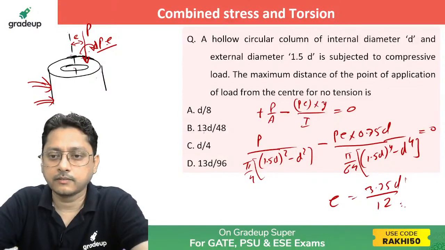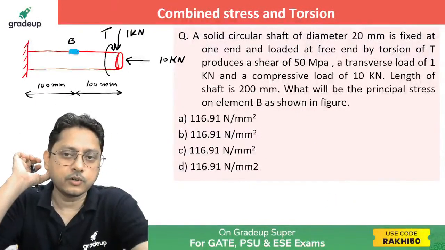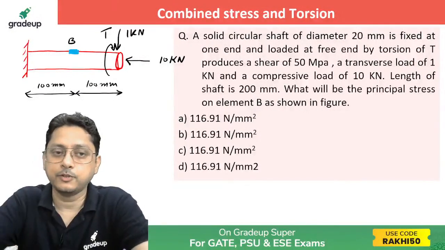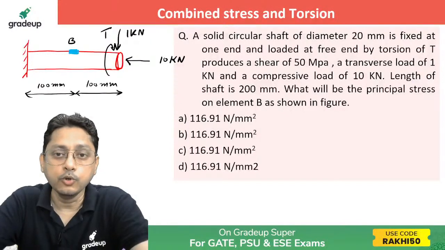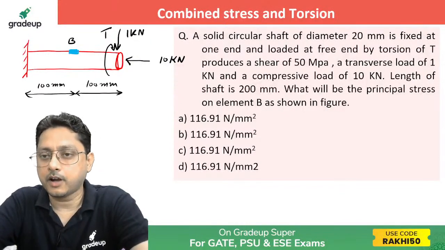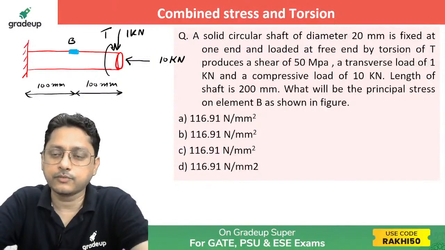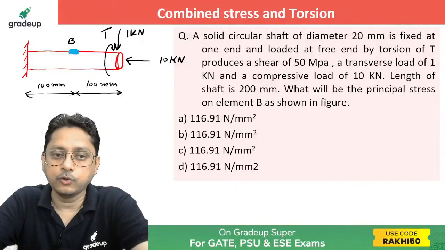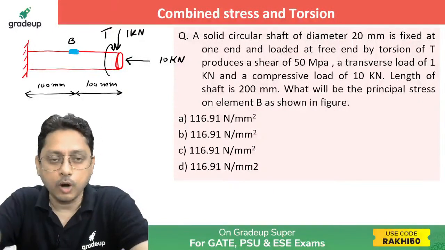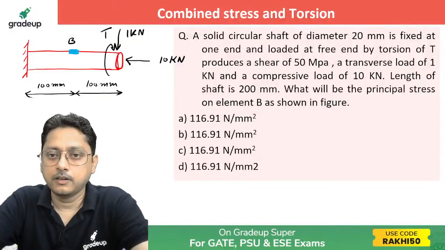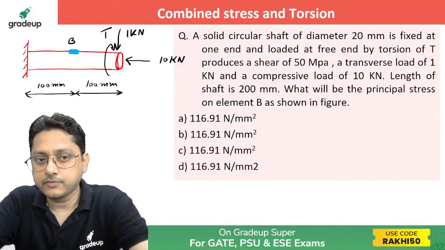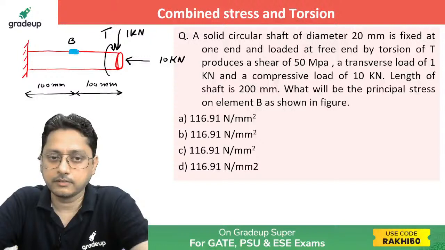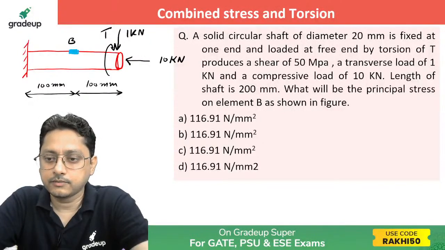Is it clear? Now, what about this one? A solid circular shaft of diameter 20 mm is fixed at one end and loaded at the free end, the way it has been shown here, by a torsion T, which produces a shear of 50 megapascal. A transverse load of 1 kilonewton and a compressive load of 10 kilonewton. So all three are applied together. That is bending, compression, and torsion. Length of the shaft is given. What will be the principal stress on element B as shown in the figure? Can you do this?